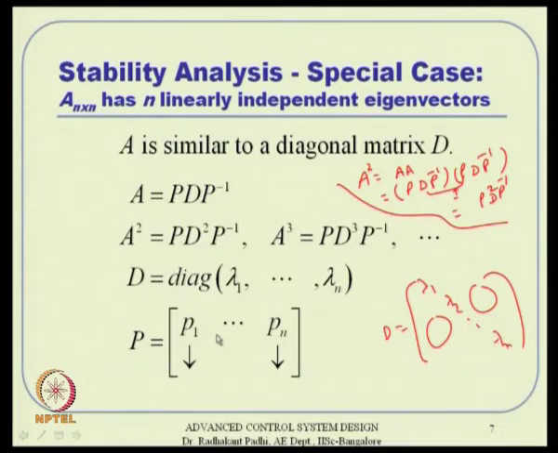P 1 is the first eigenvector of the matrix, P 2 is the second eigenvector of the matrix, and we have n linearly independent eigenvectors. P 1 corresponds to lambda 1, P 2 corresponds to lambda 2, and P n corresponds to lambda n, like that. So, this is very clear to us.